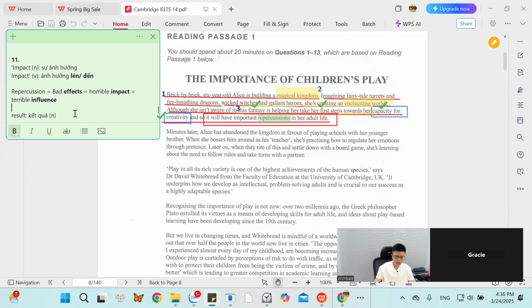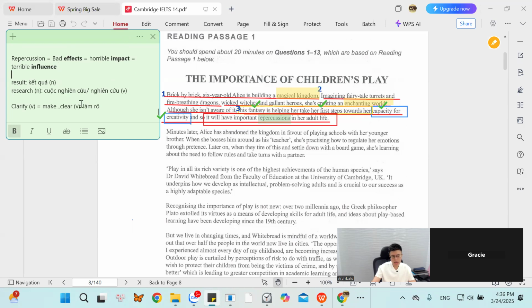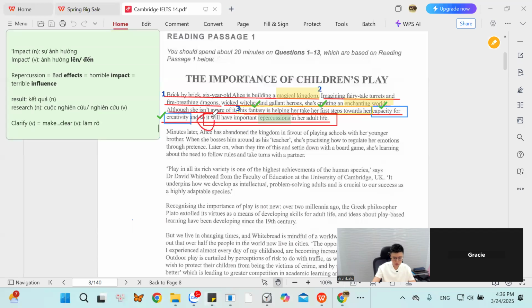Cái từ sự ảnh hưởng nó khác với cái từ kết quả. Nó ảnh hưởng nhưng mà nó chưa đưa đến kết quả. Ảnh hưởng là ảnh hưởng, mà còn kết quả thì không phải là cái gọi là cái đích đến là kết quả, còn một ảnh hưởng là trong cái giai đoạn đó, trong cái quá trình nó khác nhau hoàn toàn. Và cái dùng cái từ it này là it đang thay thế cho cái gì thì mình phải nói rõ ra. Let's go, Grace. Read the sentence again and give me the meaning of this sentence.